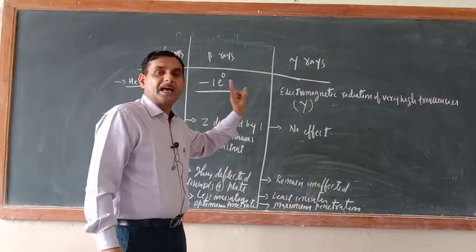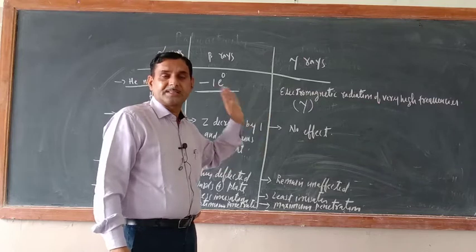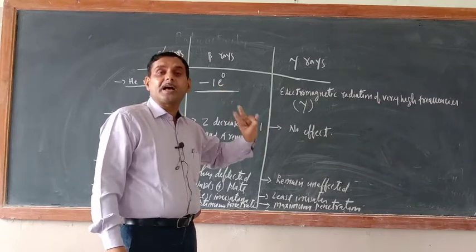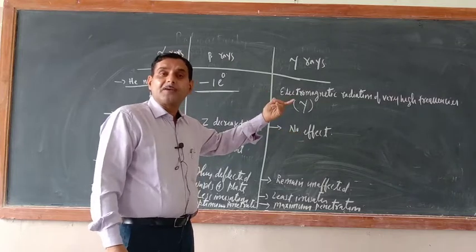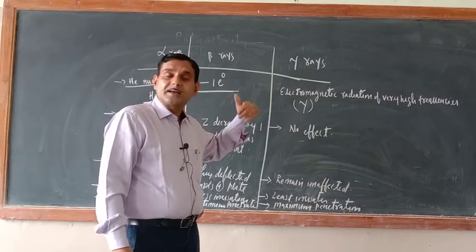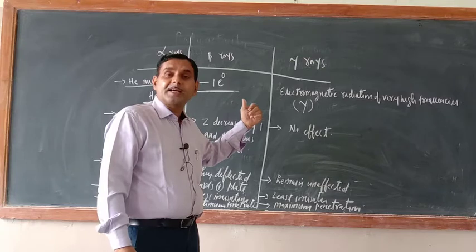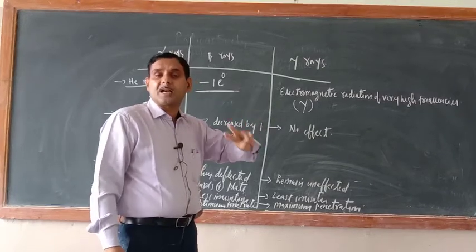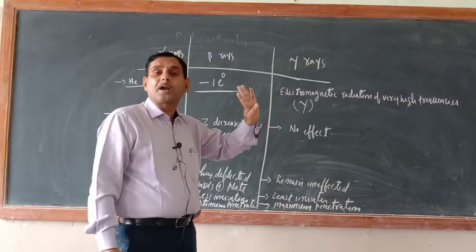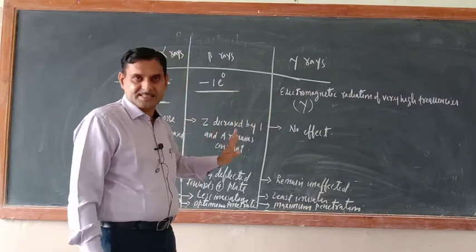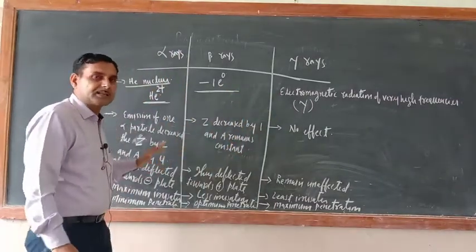Suppose X is the original substance and it emits 1 alpha ray, and suppose Y is formed. As compared to the atomic number of X, Y will have 2 atomic number less. As compared to X, Y will have 4 mass less. Okay, so these are the things.